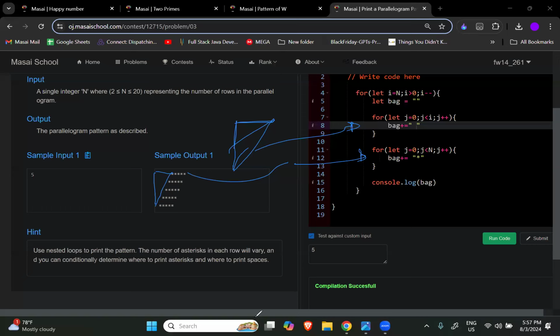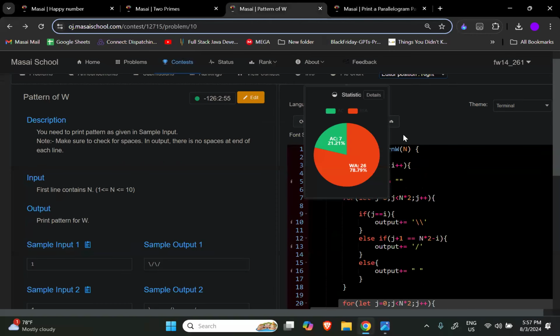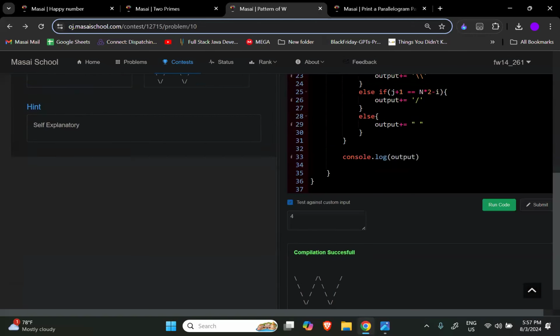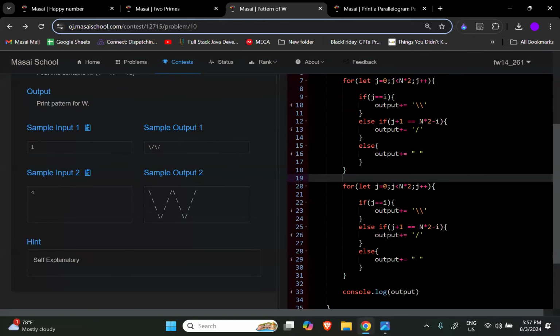Most probably it should not show that. Let me just check once. Okay, pattern of W. I must have made some typing mistake then. Let me try to submit it. Partially accepted. We must have done some typo here.